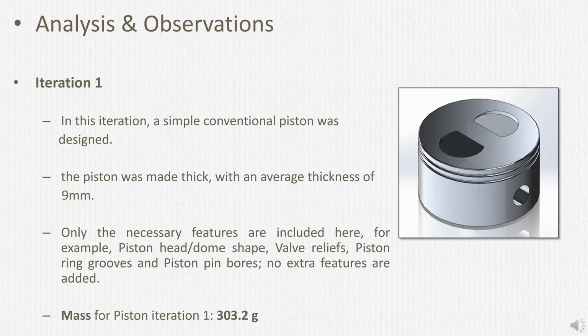In this iteration, a simple conventional piston was designed. While designing the piston, the target was to make it such that it would hold the forces acting on it, including peak pressure values, successfully with minimum damage. For this, the piston was made thick, with an average thickness of 9 mm. Because of that, the piston should have great strength. Only the necessary features are included here, for example, a dome-shaped piston head, valve release, piston ring grooves, and piston pin bores. No extra features are added.